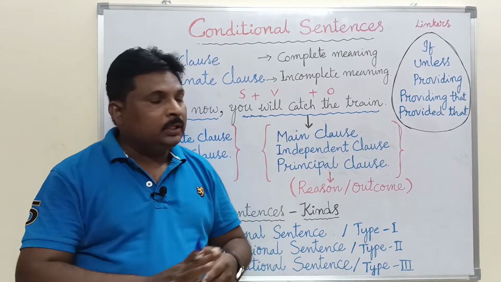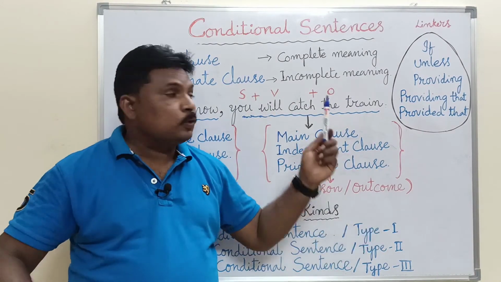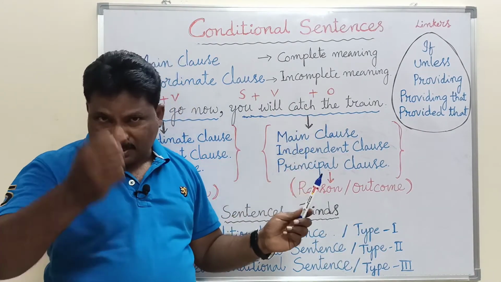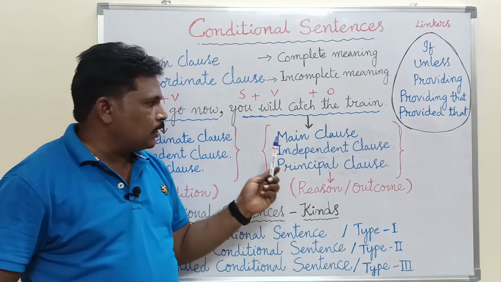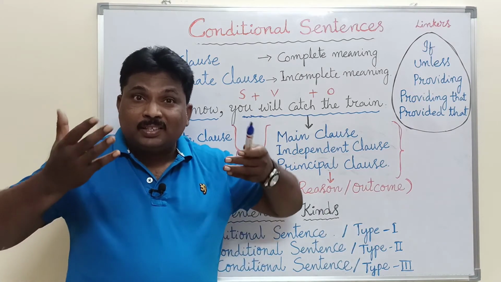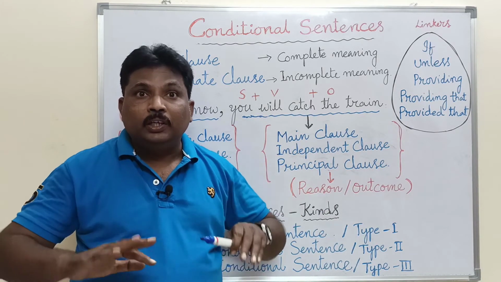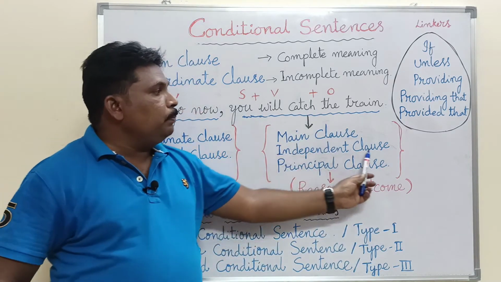To give complete meaning, it doesn't depend on any other clause. So it is called the main clause. It is the main sentence in which subject, verb and object are there. So it is also called an independent clause because it can stand on its own and doesn't depend on any other clause.